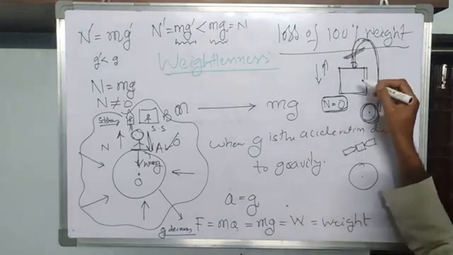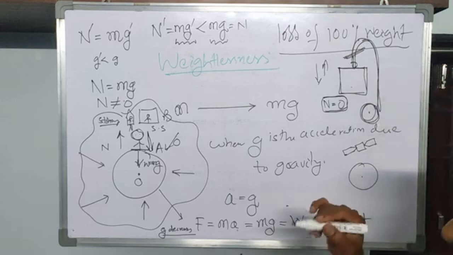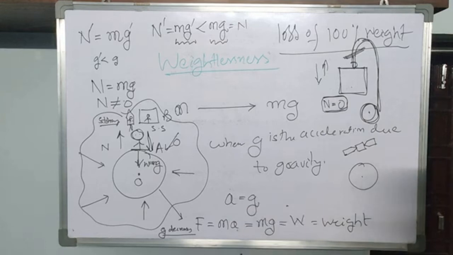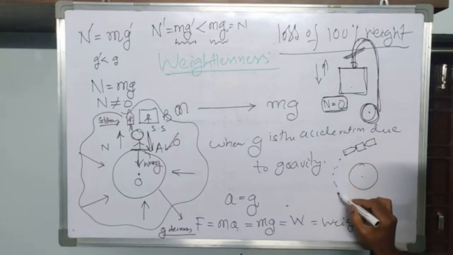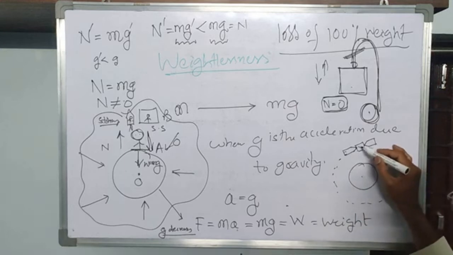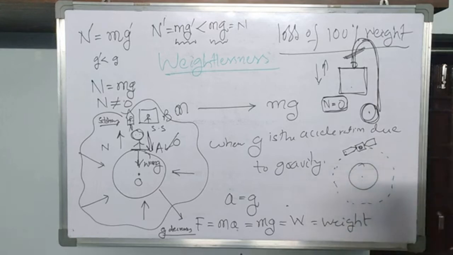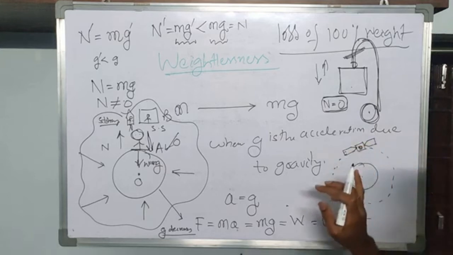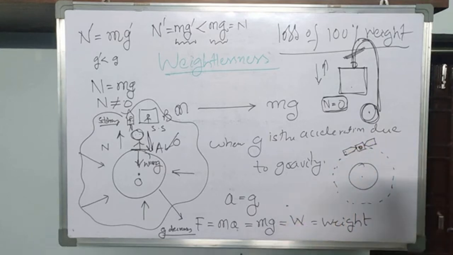Whenever you are there in such a lift, what is happening to your weight? 60 kg is going to 0 kg. So the 100% reduction in weight is taking place here. Here also you are observing the 100% weight reduction. Suppose that some object, some bolt, is there in this satellite, and suppose that it weighs some 50 grams. Whenever it is put in this orbit around the Earth, immediately its weight becomes 0 grams instead of 50 grams. That means complete weight loss is taking place.